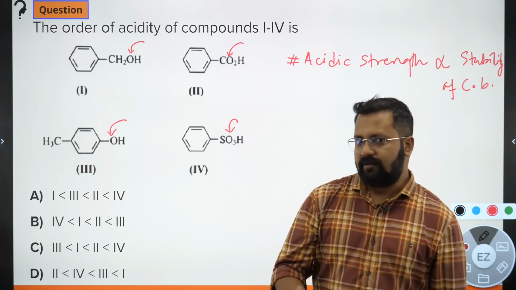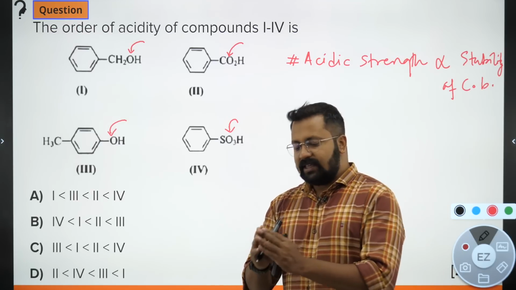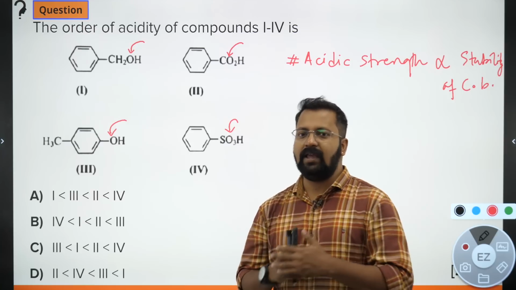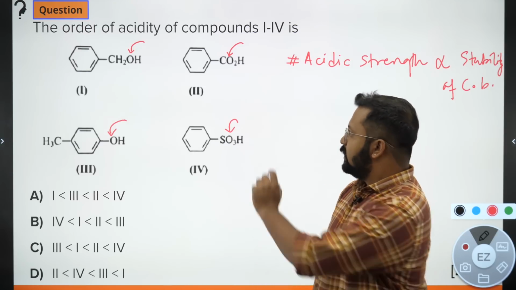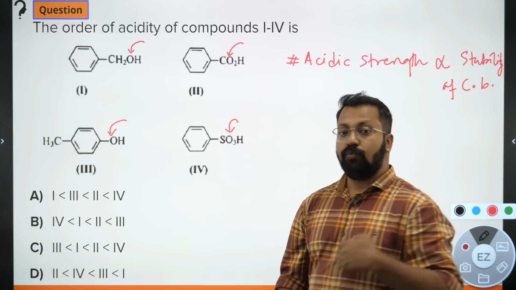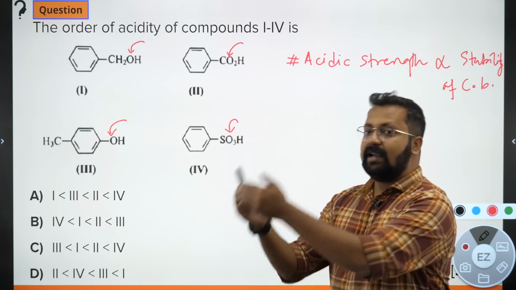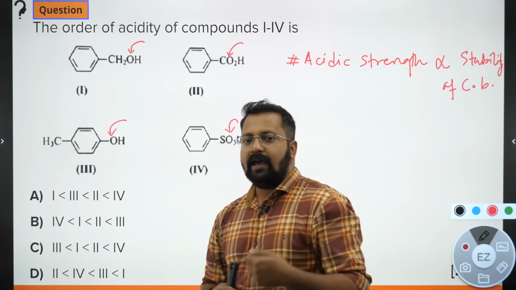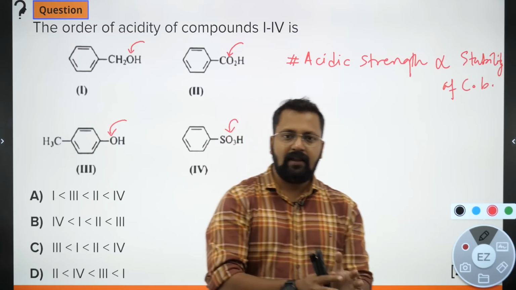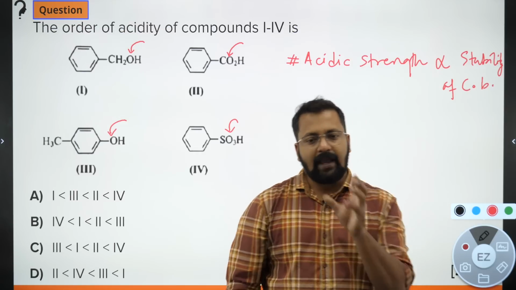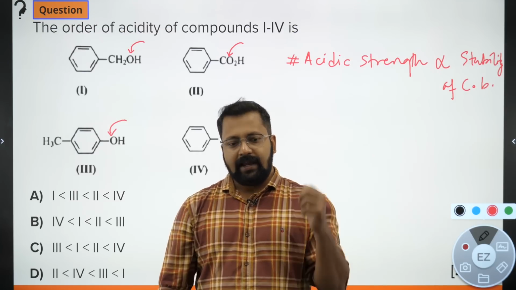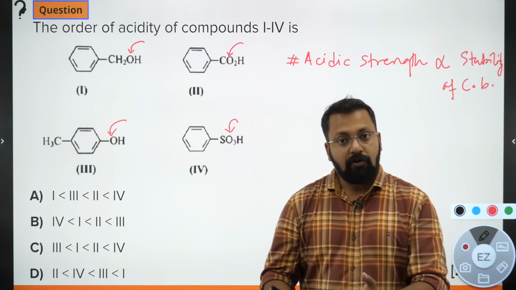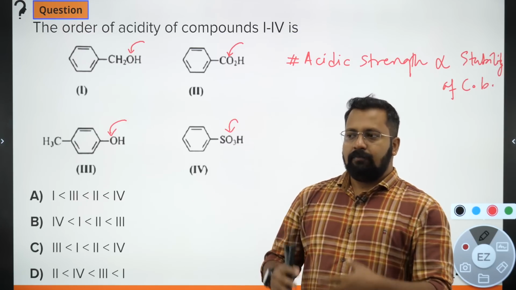Whatever an ion is generated, you check that stability. इसकी stability अगर ज़्यादा होती है, then the tendency to behave as an acid will be higher, because if the stability of the conjugate base is more, then the tendency to retake the H plus ion is less. एक acid water में dissociate कर रहा है and it is giving out H plus ion and the anion simultaneously.